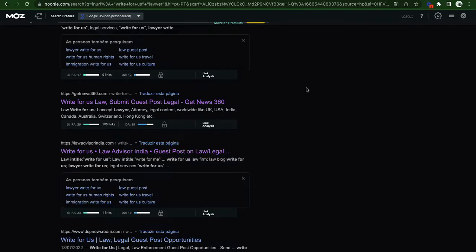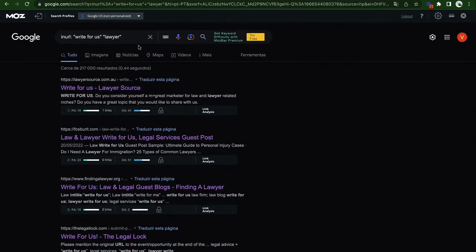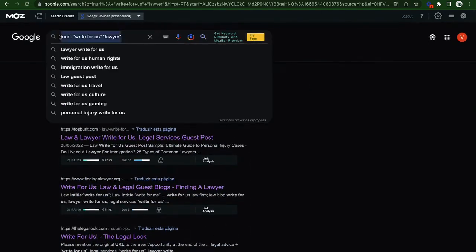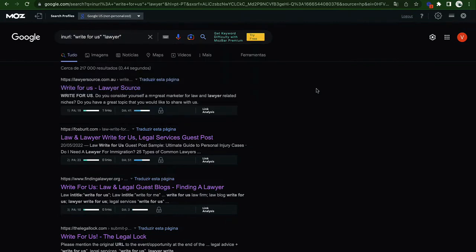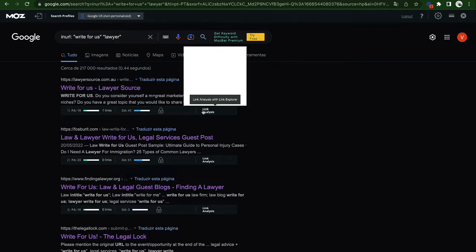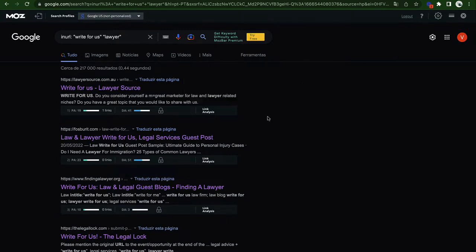So again, this is the free way that allows you to find sites using these prompts. Again, I'll leave a link in the description where you have a bunch of these different prompts. It allows you to find the sites that are actually accepting guest posts or niche edits. Allows you to find out the metrics of the sites, 100% for free. But now I want to show you the paid way, which will allow you to find actual pages with traffic where you can put your links on.